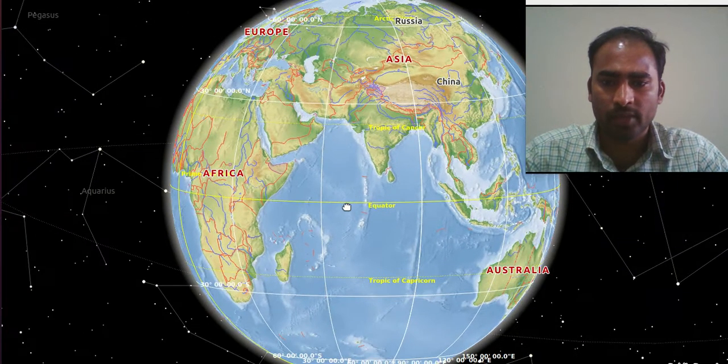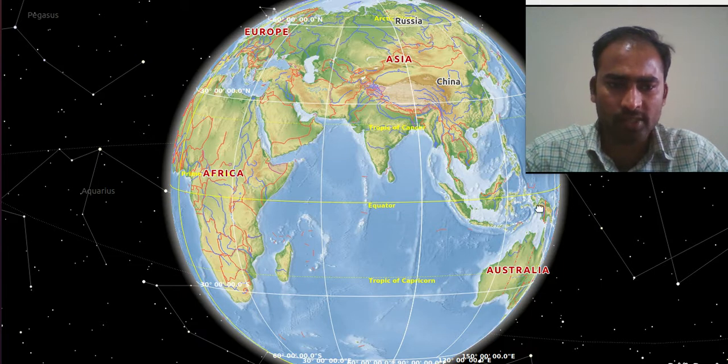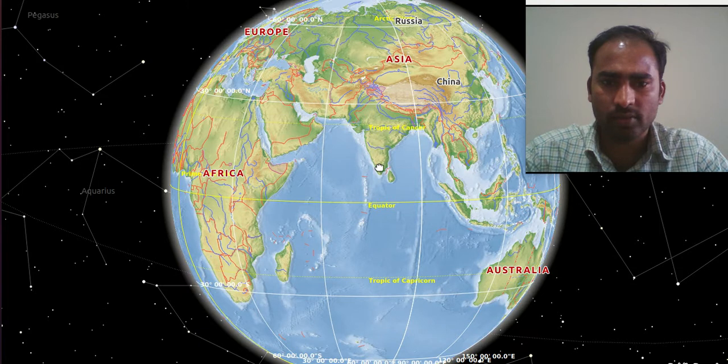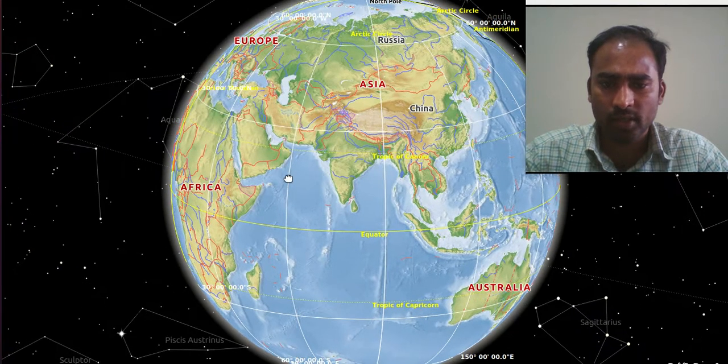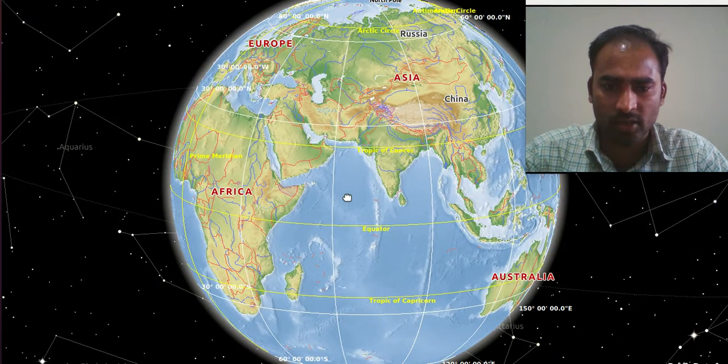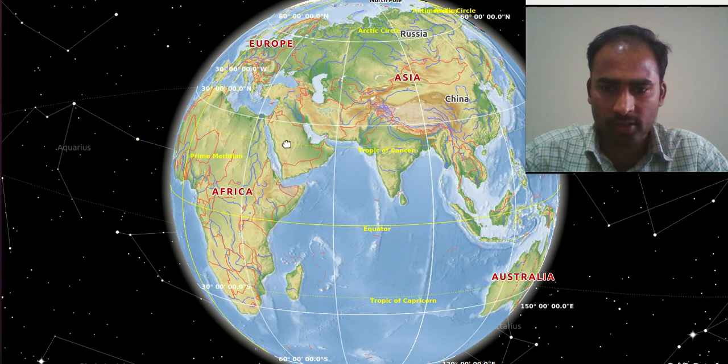And if you observe here, on the western part and the eastern part you will find a bulged shape, which means we can say the Earth is in the shape of a geoid. Clear? Now here we can see the imaginary lines. We can see them here in yellow color, and you can read here Equator. Above the equator circle we have the Tropic of Cancer, and below the equator circle, in the southern direction, the Tropic of Capricorn.